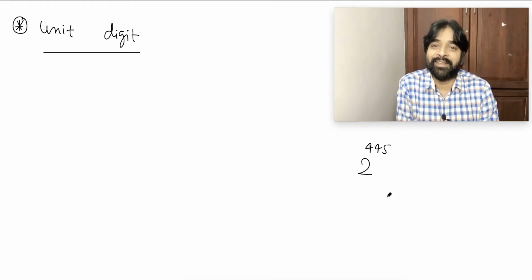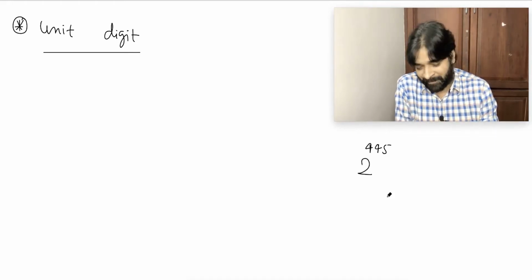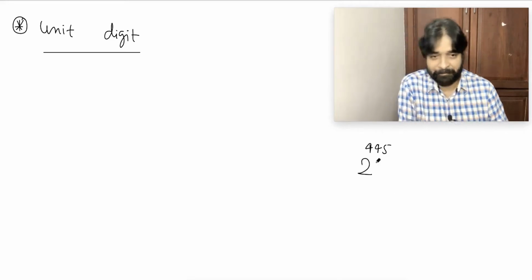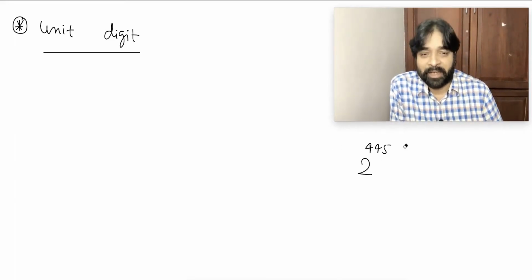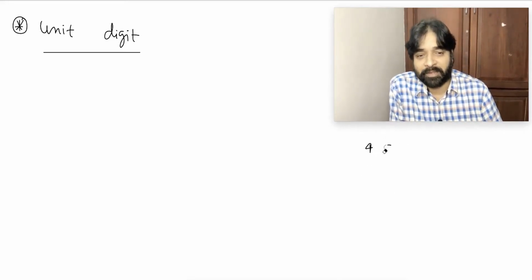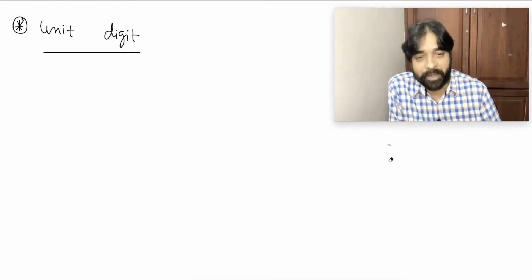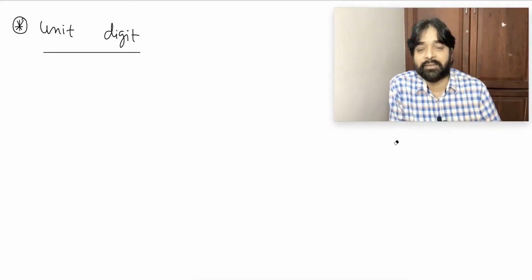This is 9th, 10th class material, children used to learn it. Okay, the answer will be 2. Any big power you give me, I will tell you the answer.